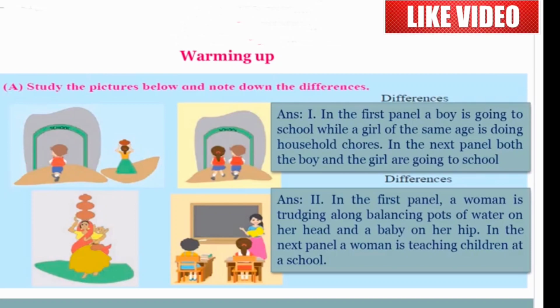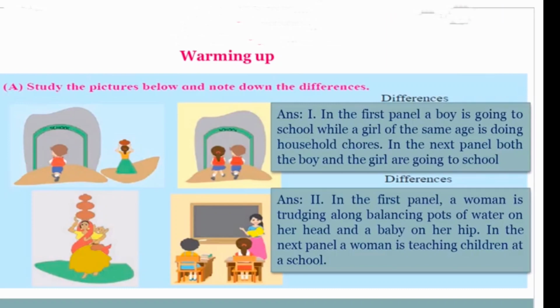See, in the first picture you can see only the boy is going to school. In the second picture you can see boy and girl both are going to school. In the third picture, a woman is holding the pot and holding the son in her hand. But in the fourth picture, you can see the same lady, she is teaching as a teacher. So here, by seeing the differences, we have formed the answers.